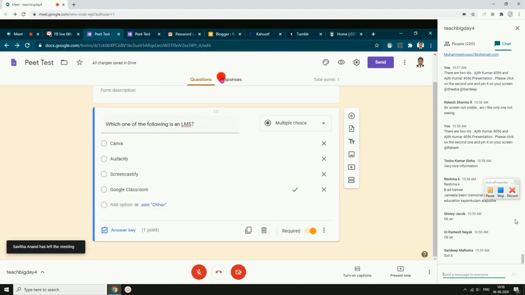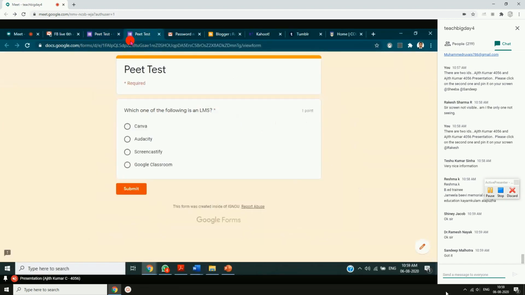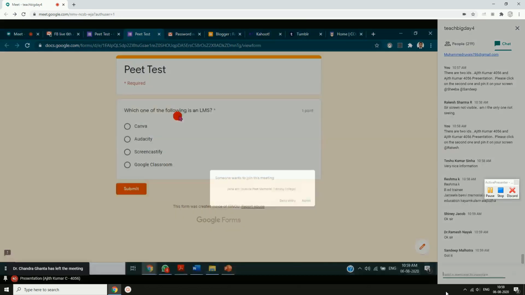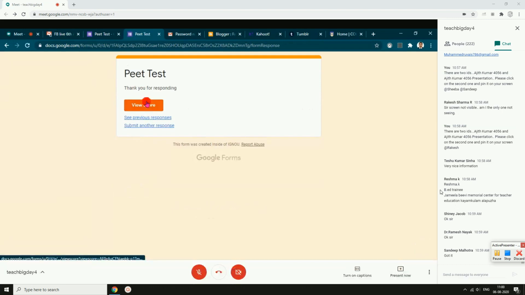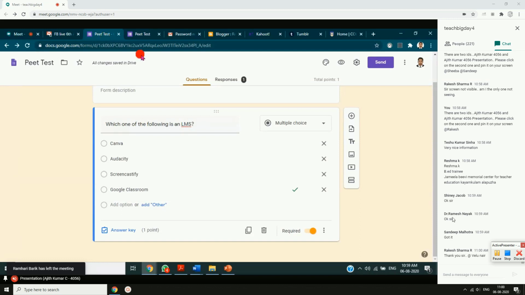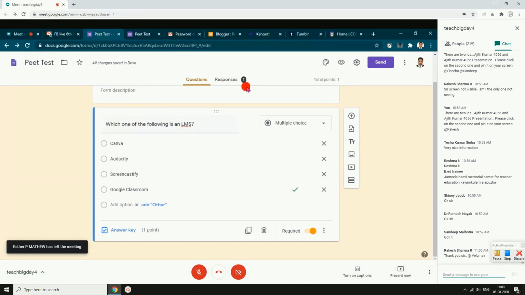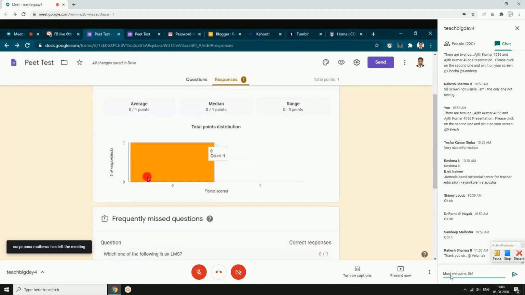Before that, you can see now the responses is 0 here. You are not seeing any digit to the right of responses. I was previewing that. I will give one answer now. Which one of the following is an LMS? You will have 1 point. So I'll just click on Audacity maybe for the time being. I'll click on submit button. So you can see view score, see previous responses, everything. I'll come back to my original question paper. Now you can see in responses, one number appearing here. So I'll just click on responses. You can see the response here. Just average, median, everything.